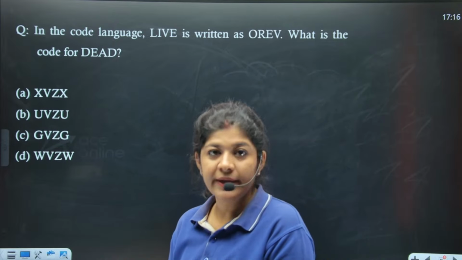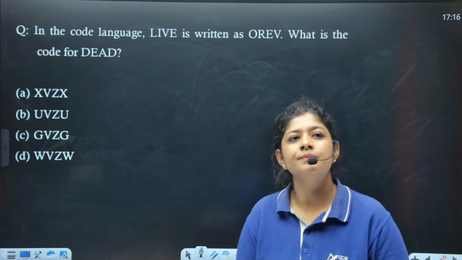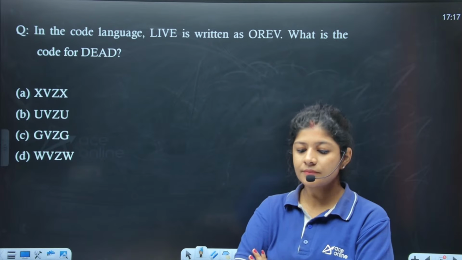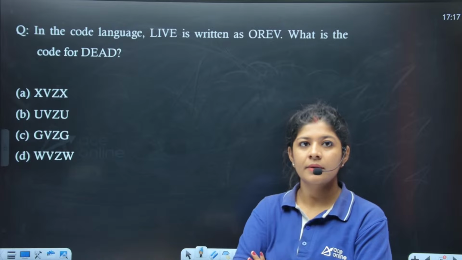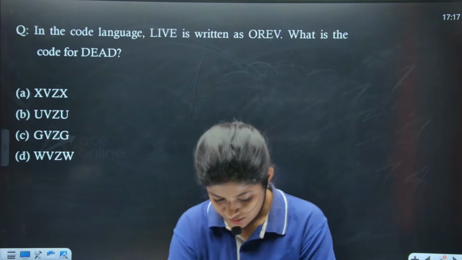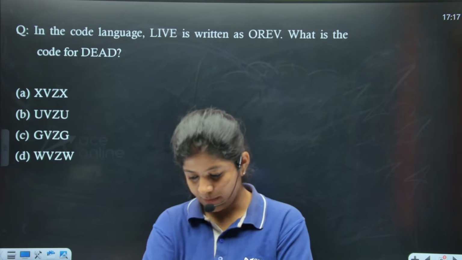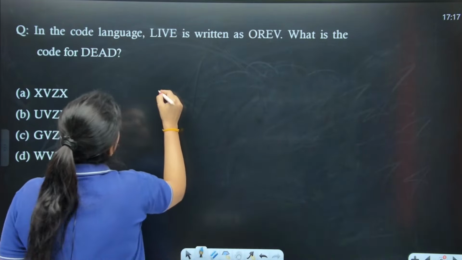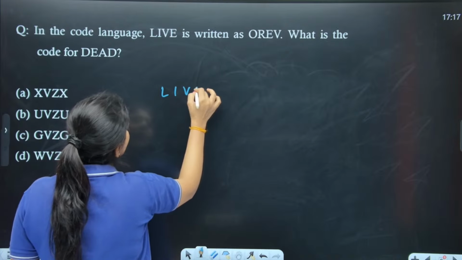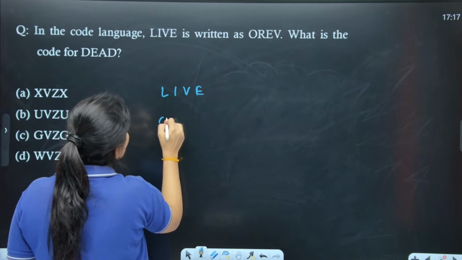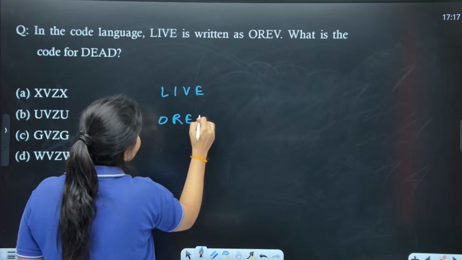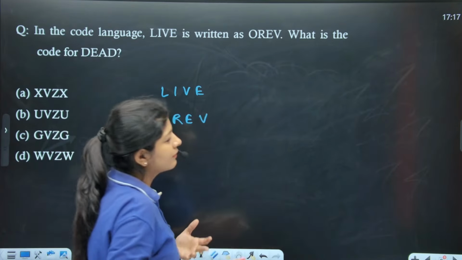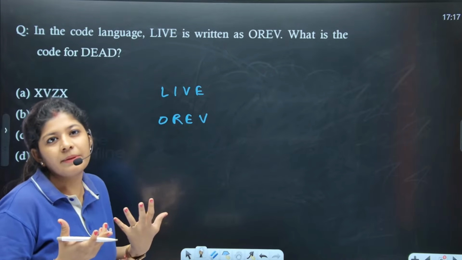So what answer are we getting over here? Any one of you? Shiva, option number D. Okay, anyone else? What is the logic? It's a very simple one. The question is saying that here we are having a word live. This is coded as O-R-E-V, right? First, what do we usually think? Let's talk about maybe some difference, right?